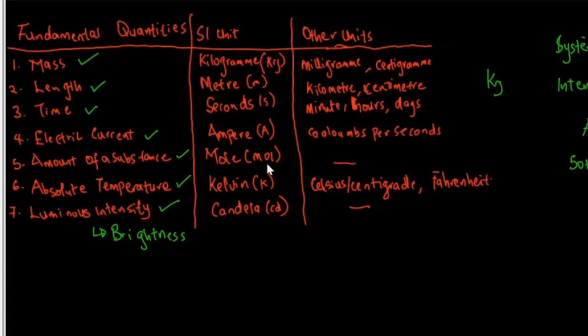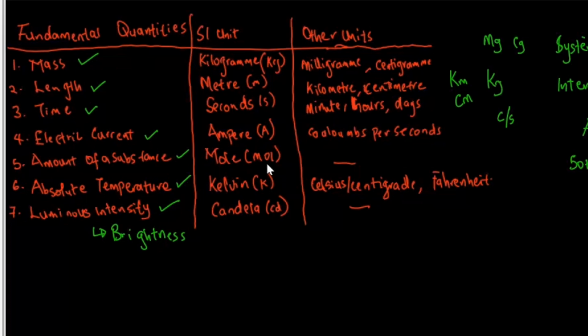Then the other units which are often used, like for mass, it can be measured in milligram, that's mg. It can be measured in centigram, cg. We can also measure length with kilometer, big K and small m, or centimeter. Also for time, can measure in minutes, in hours, in days, even in weeks, months, years. Then for electric current, the SI unit is ampere, but can be measured in what we call coulombs per seconds, which we'll look at when we start deriving unit.